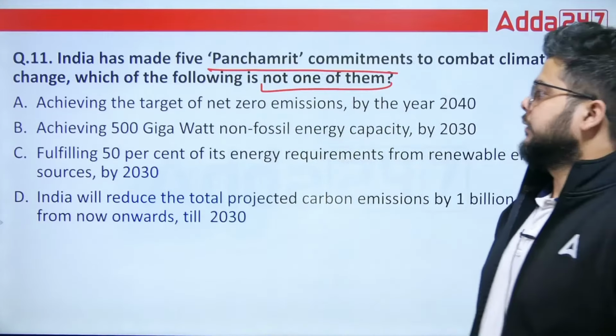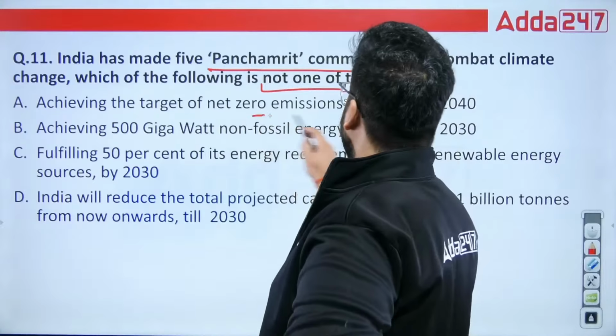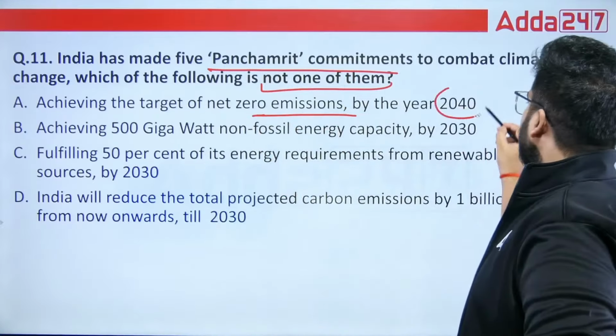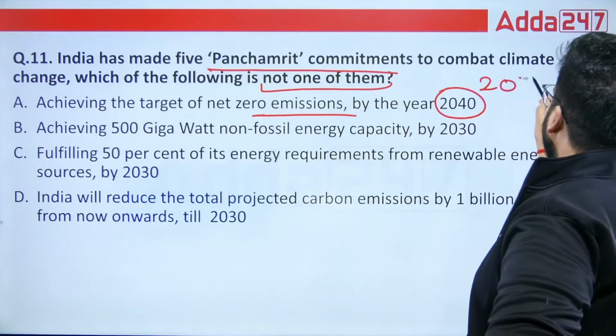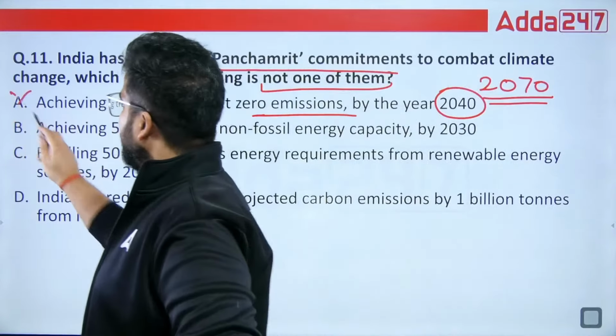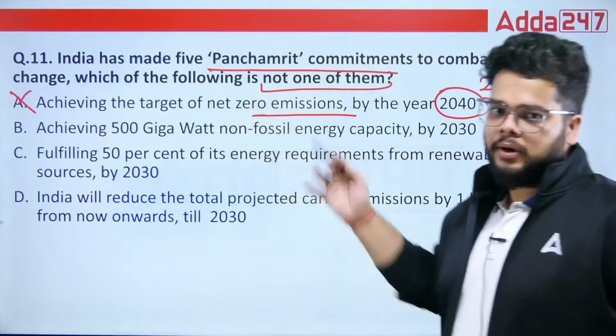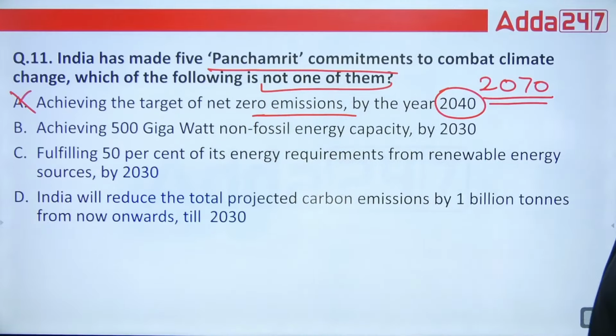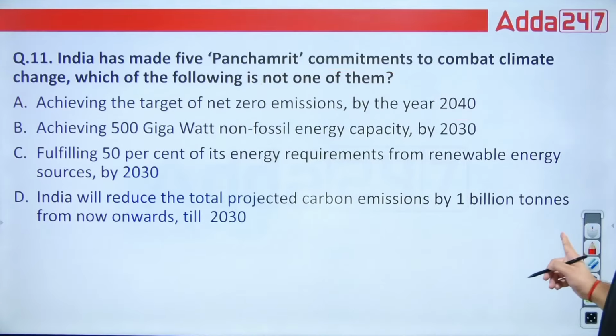Achieving the target of net zero emission by the year 2060? It is 2070. Fine. Here it is written 2040. So this is the wrong statement which we have to identify via this particular question. Okay, so A will be the right answer.